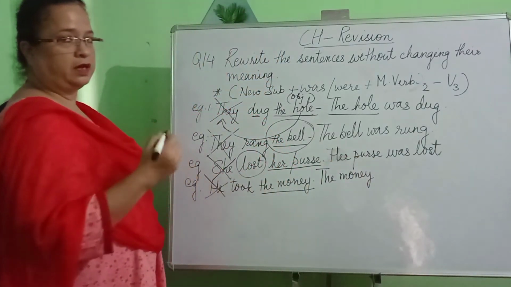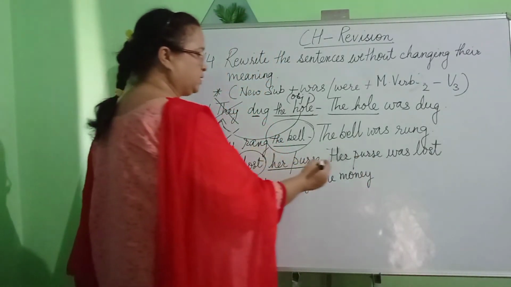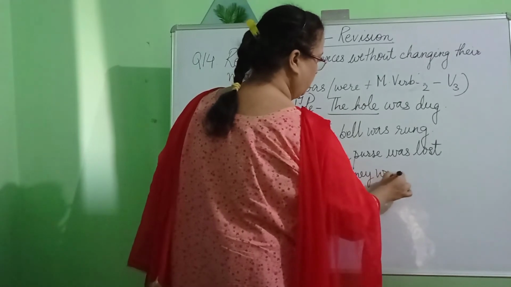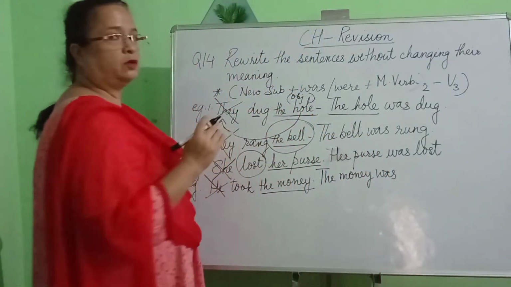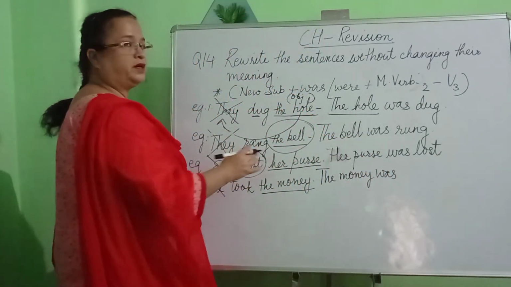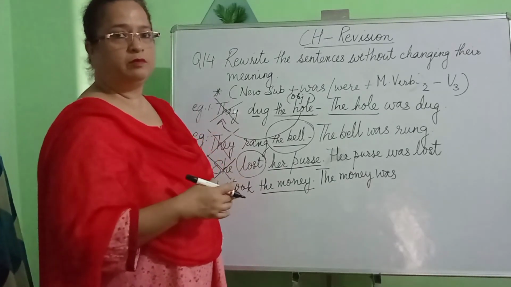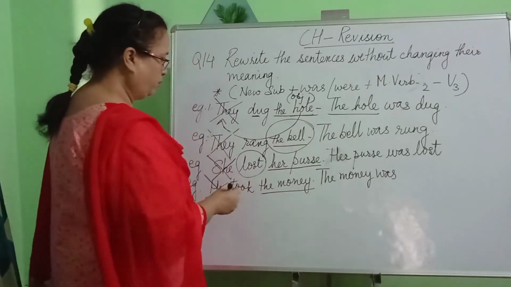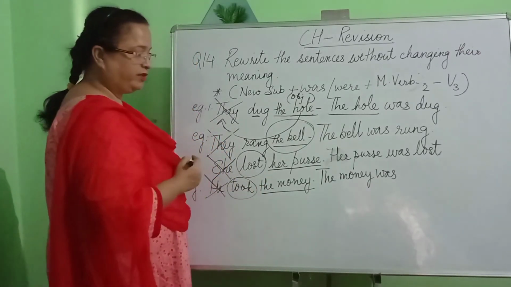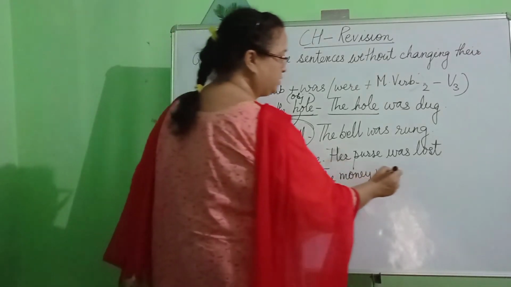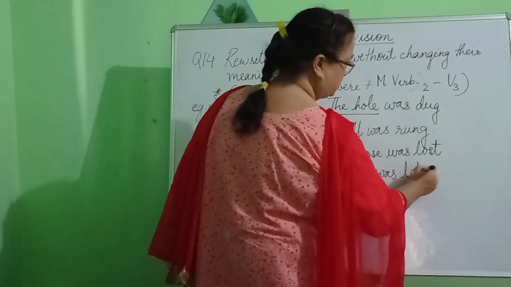Now, it's an uncountable noun. We will be using was. Now, what did I tell you about the verb? That the verb written in the questions is already in the past tense form. So we will be changing it from the V2 form to the V3 form. So took is the verb over here. While writing the answer, we will write was taken.